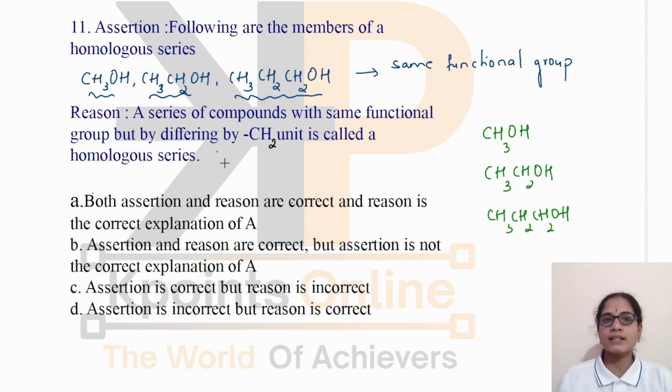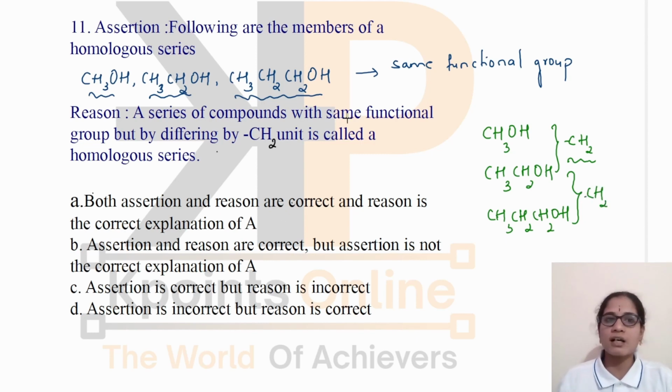In order to check whether these are members of the same homologous series or not, we have to see whether the difference in the molecular formula between two successive members is CH2 or not. You can see here, between CH3OH and CH3CH2OH, the difference in the molecular formula is CH2. And also you can check for these two successive members. Here also there is a difference in the molecular formula by a CH2 unit.